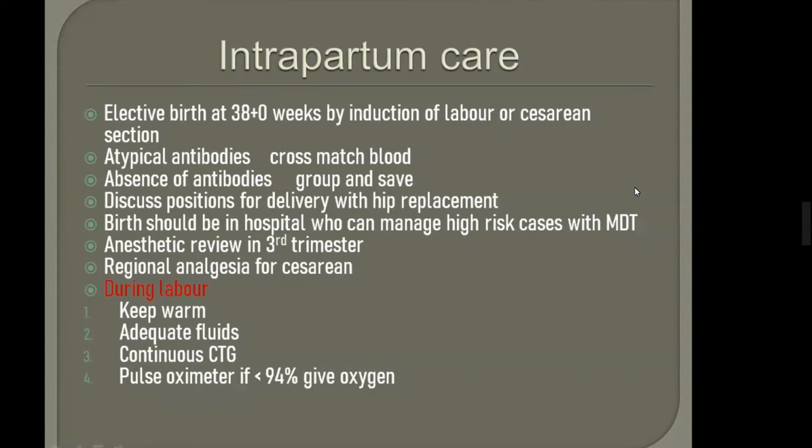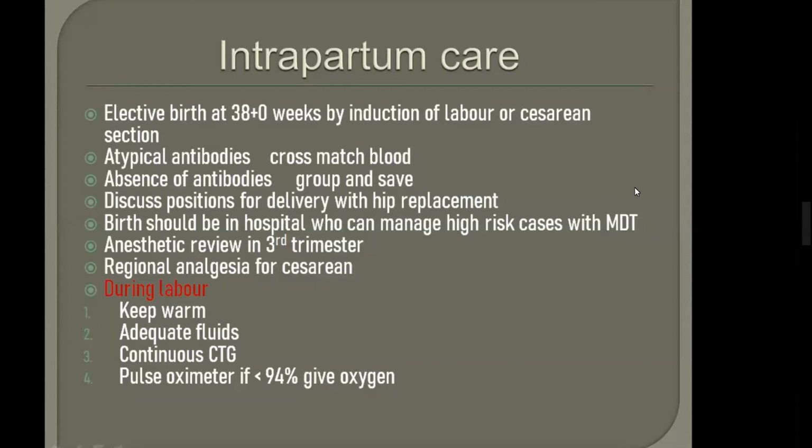Discuss position for delivery with hip replacement. Birth should be in a hospital that can manage high risk cases with MDT. In the UK, not all births are in hospital. Most births are at home or in midwifery clinics. Only the high risk births are in hospital, and this is the high risk of the high risk. There should be an anesthetic review in the third trimester, as in every medical disorder and high risk pregnancy. Regional analgesia is the choice, also for cesarean section.